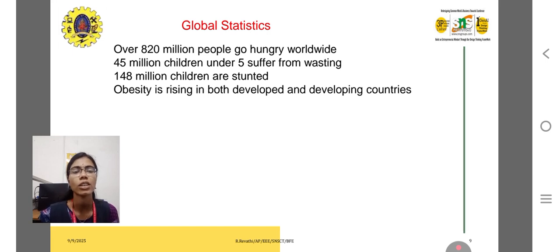Global statistics say that over 820 million people go hungry worldwide. 45 million children under 5 suffer from wasting, and 148 million children are stunted. Obesity is rising in both developed and developing countries. The increased number of IT jobs and 8-hour sitting jobs may lead to obesity, and people are not taking a proper diet. They highly concentrate on fat-based diets, so obesity has increased in developed and also in developing countries.